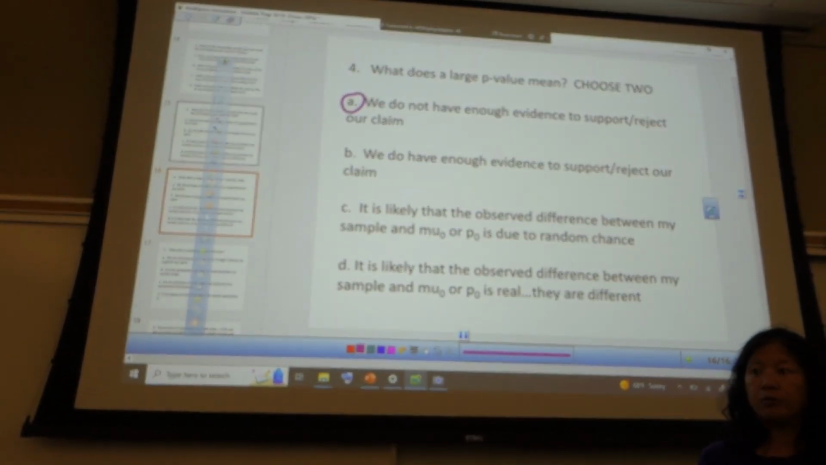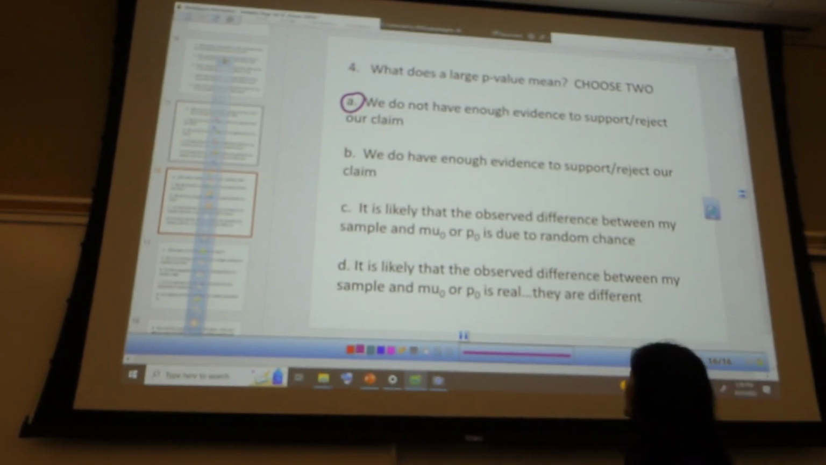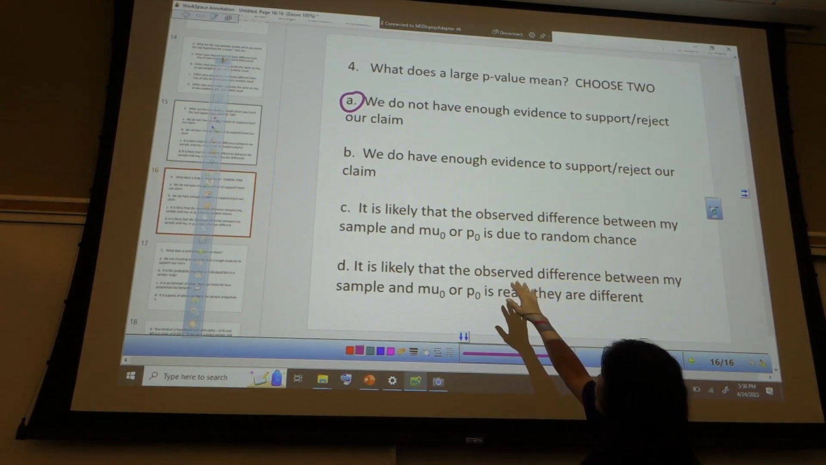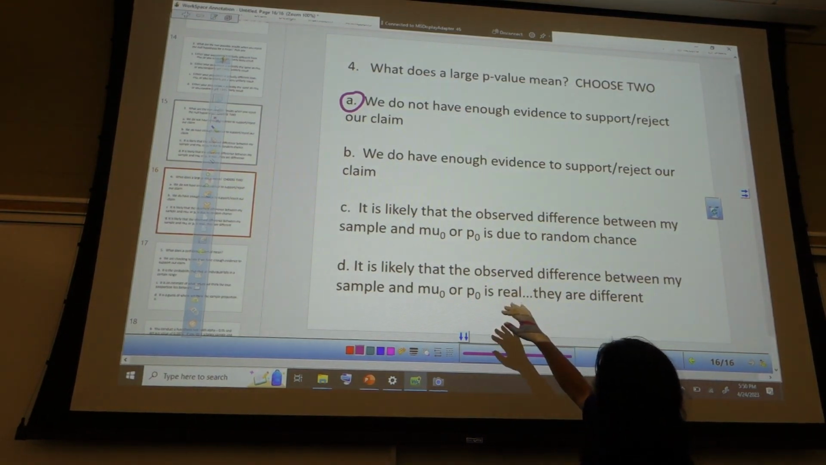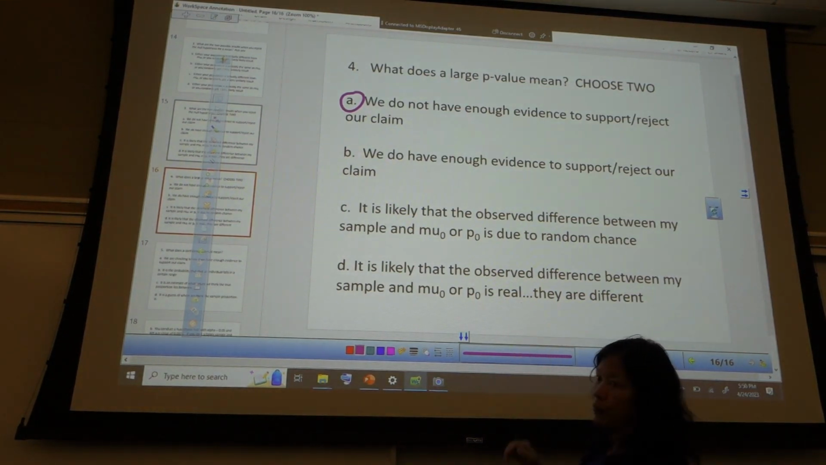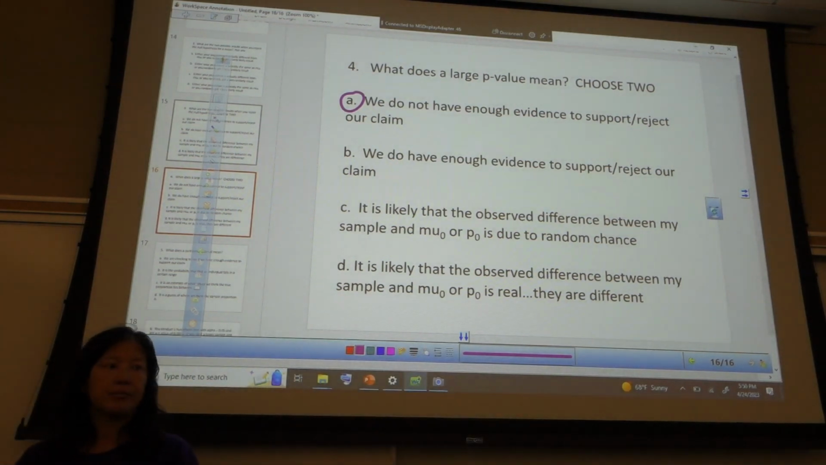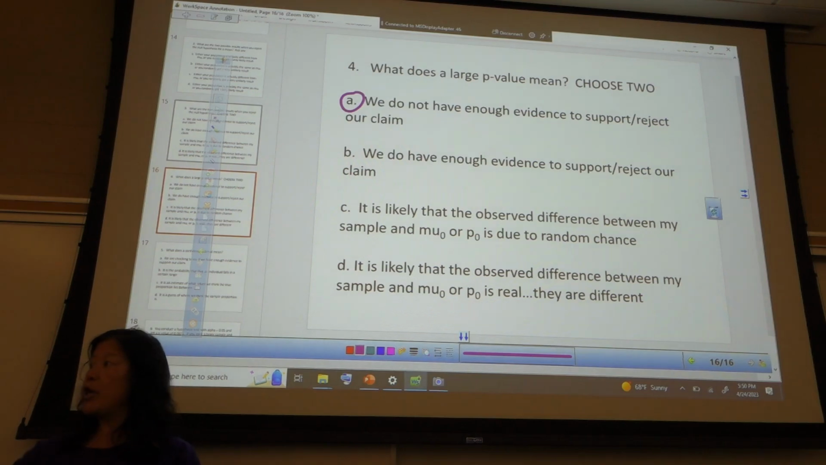Is everybody on board? So if I do not reject H naught, is my difference between my sample and mu naught or p naught due to random chance or is it really different? It's due to random chance.